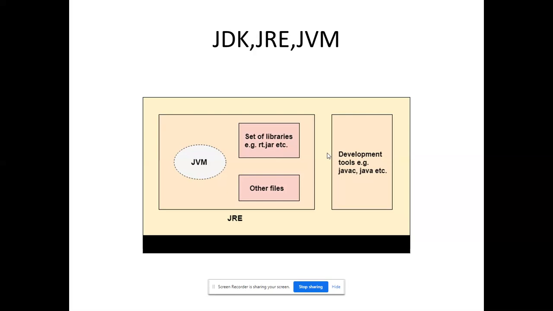See, JDK, Java Development Kit. JRE, Java Runtime Environment. JVM, Java Virtual Machine. The Java Development Kit will supply us the set of libraries, the built-in methods, and the APIs to execute my program.